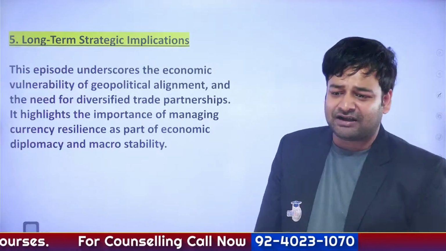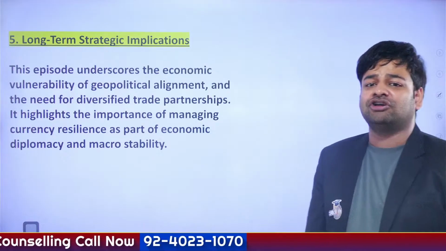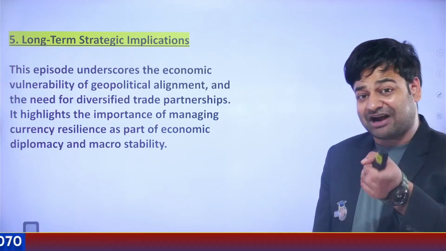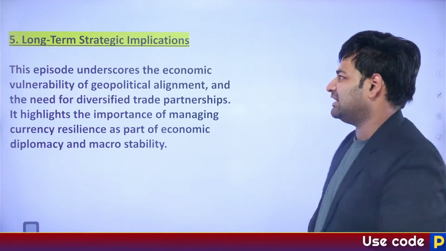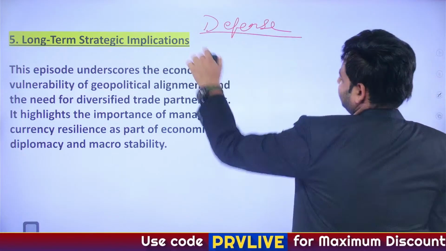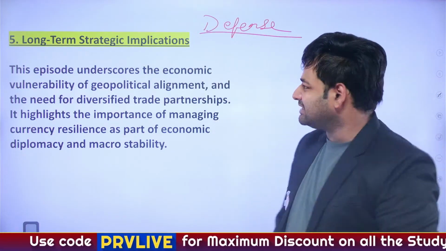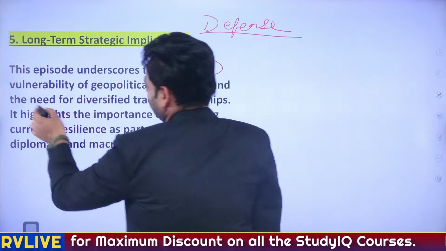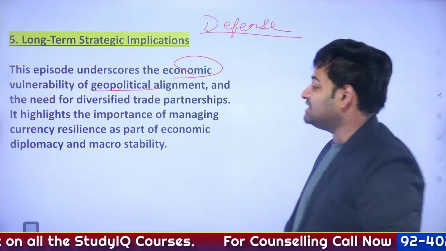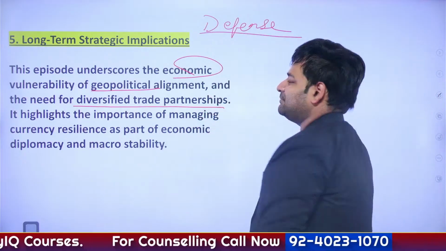And finally, the fifth point, that is the long-term strategic implications. What's this? Long-term strategic implications, right? So strategic, once again, related to defense. Basically, this episode underscores the economic vulnerability of geopolitical alignment and the need for diversified trade partnerships.